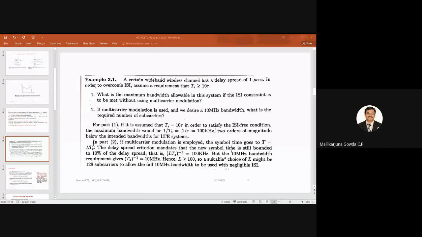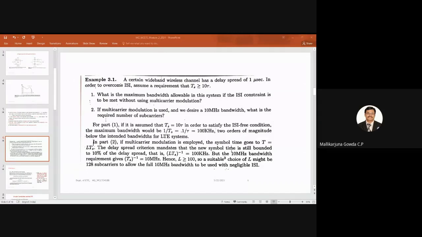Got it, sir? So you understood the importance of dividing, means using multi-carrier modulation, how it can improve the system bandwidth so that it can accommodate more number of users with the same conditions of delay spread, right? With 1 microsecond delay spread, with this condition, right?